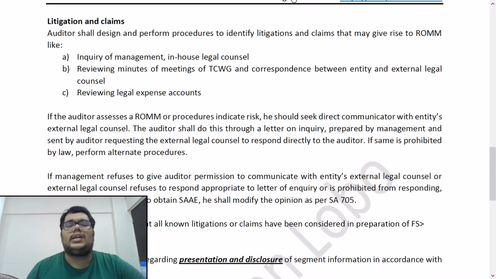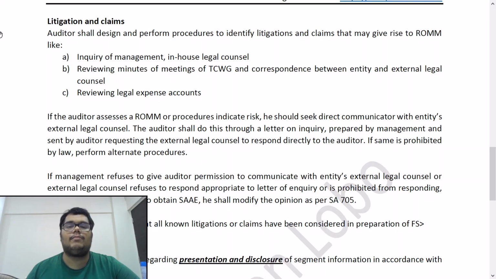Now, so that is your part about inventory. Next select item is litigation and claims. So let's read. Auditor shall design and perform procedures to identify litigations and claims that may give rise to a risk of material misstatement. Like, what are the procedures you should do to identify litigations and claims?